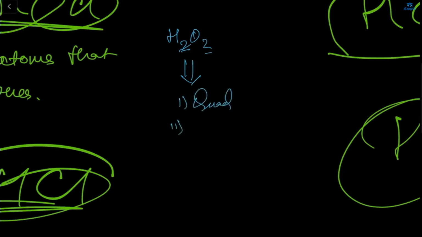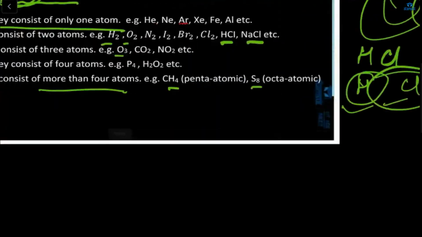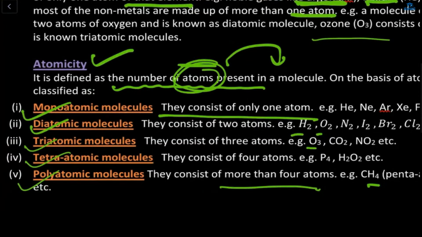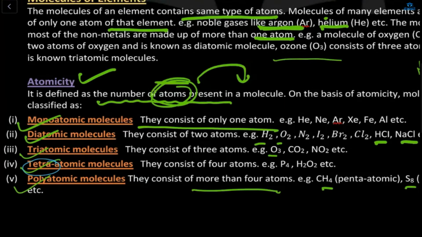What is the atomicity of H2O2? Four means tetra. Mono means one, di two, tri three, tetra four. Poly means more than four.